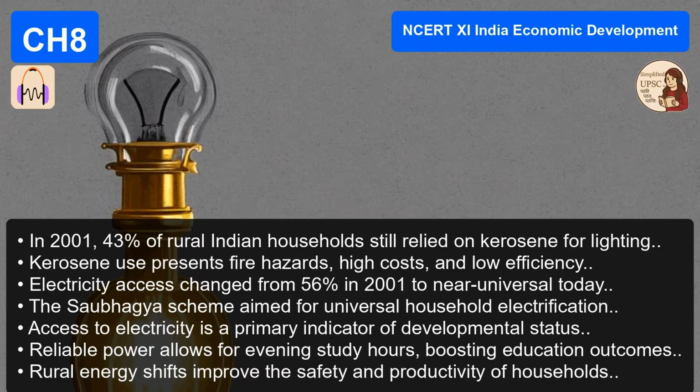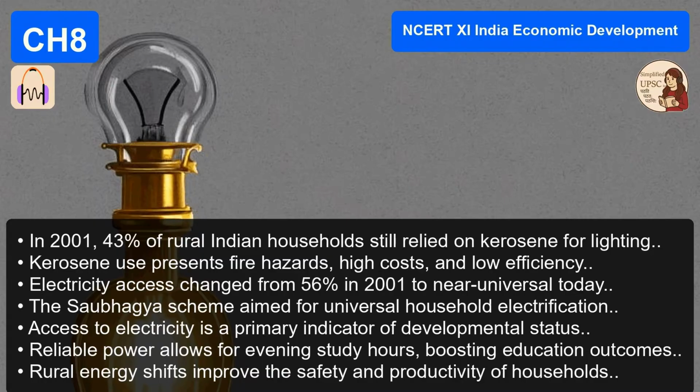Let me guess, cooking fuel. You got it. 90% of rural households were using biofuels, firewood, cow dung, agricultural waste for cooking. 90%. That has huge implications for indoor air pollution, primarily affecting women. Massive. It's the equivalent of smoking packs of cigarettes a day just by cooking dinner. It is a silent killer.